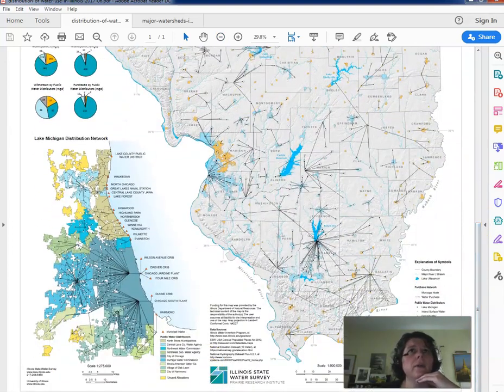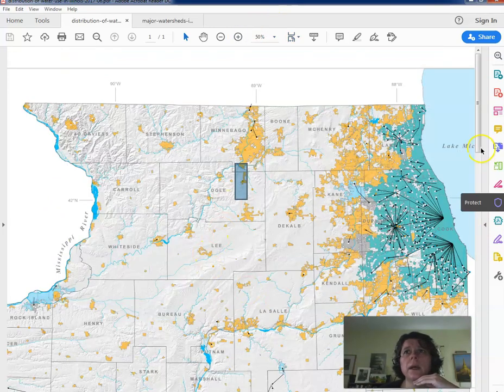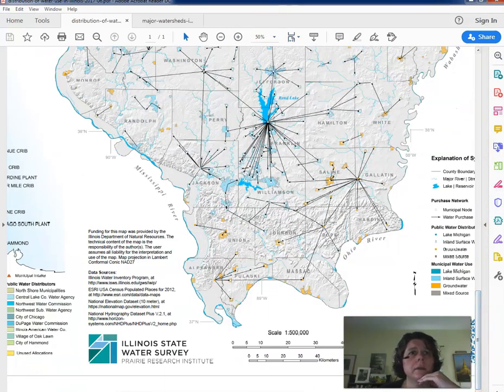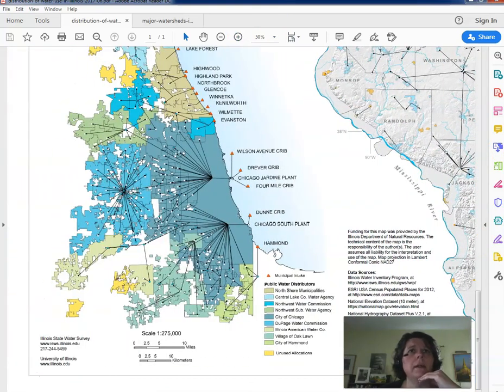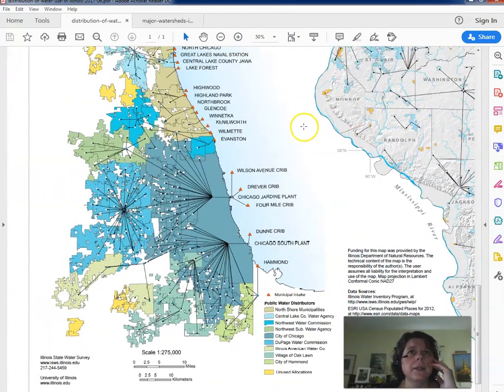And then if we go over to here, we can look at what's going on in the Chicagoland area. And so if you ever go out to right here, these are the cribs that are out in the Great Lakes. So you can see there's this one, this one, this one, this one, are where the intakes are coming in. So all these little reds are the intakes. So you can see there's a whole bunch of intakes right along the edge of there.